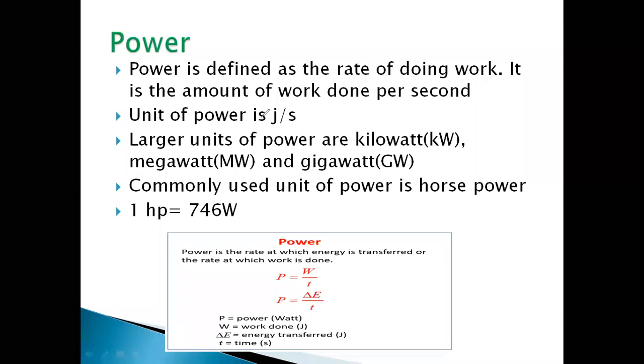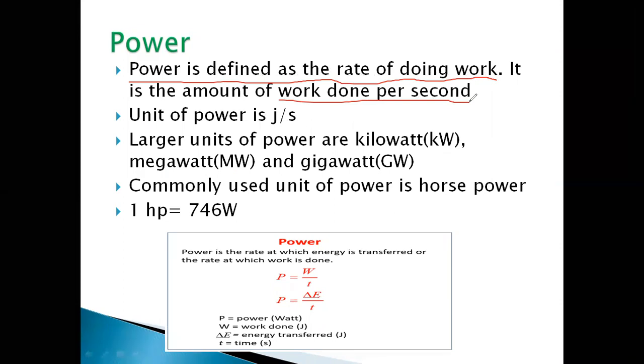So now next we will study about power. So how will we define power? Power is defined as the rate of doing work. Here, it is the amount of work done per second. Whatever work you are doing in a second, per second, it is known as power.